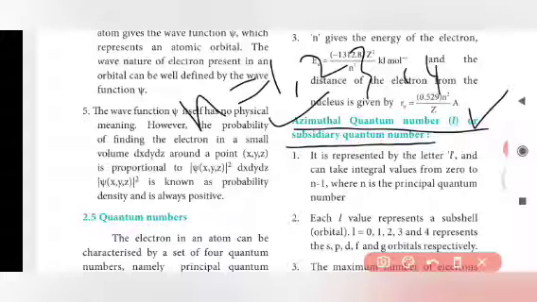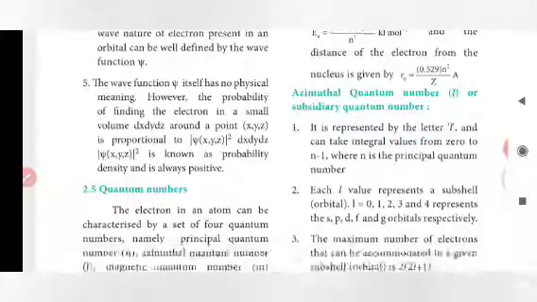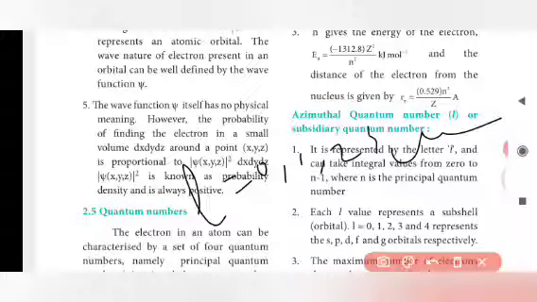The azimuthal quantum number is represented by the letter L and can take integral values from 0 to n minus 1, where n is the principal quantum number. So L equals 0, 1, 2, 3, 4 like this, and in short form, 0 to n minus 1.